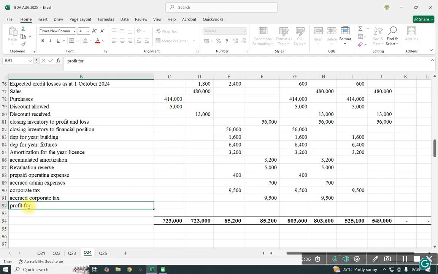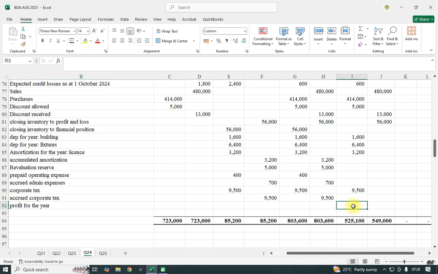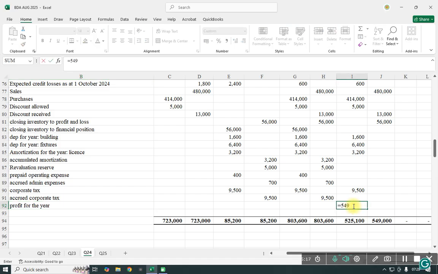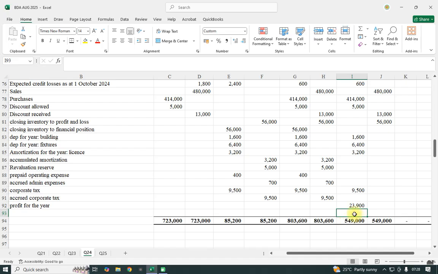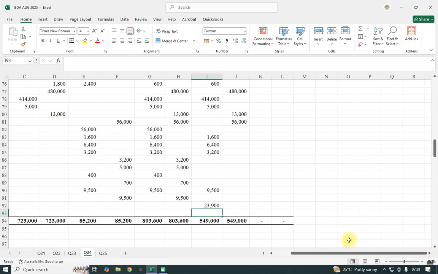So profit for the year will be the difference, the balancing figure here. We shall take 549,000 and we minus 525,100. We shall have 23,900 as our profit for that particular year.